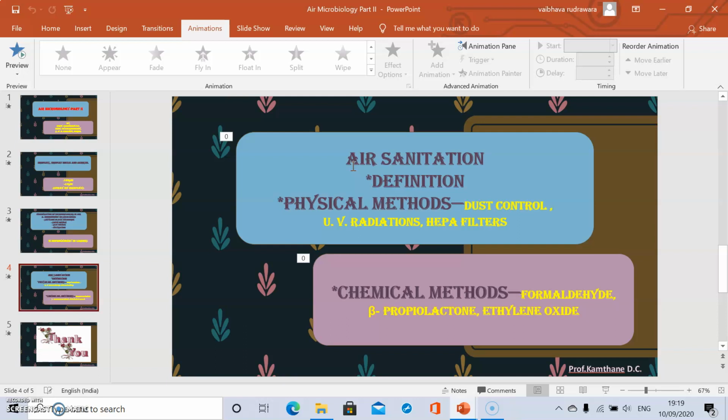Then next, the laminar airflow system, which uses HEPA filters. These filters are composed of glass fibers with a pore size of 0.5 to 2 micron. The filter provides filtration of smaller particles and microbes with pore size 0.5 to 2 micron. Horizontal and vertical types of laminar flow are present.